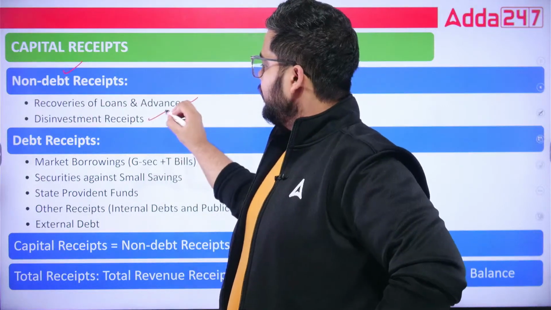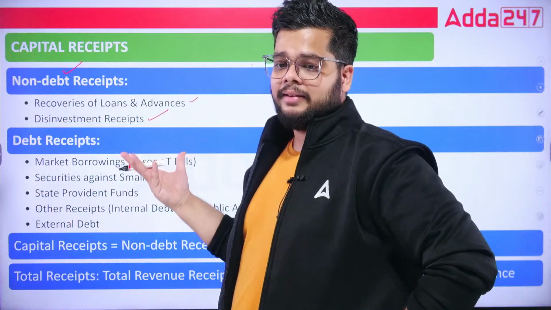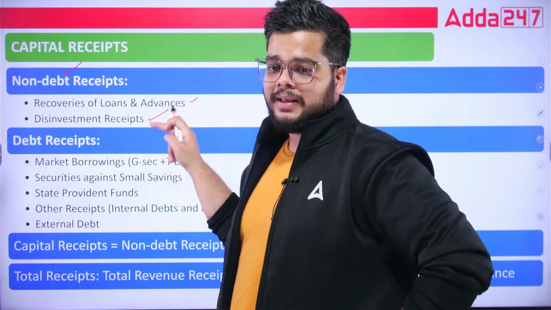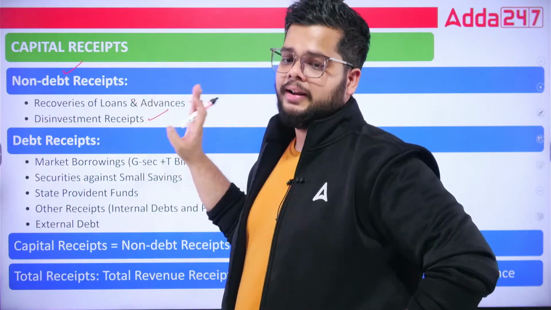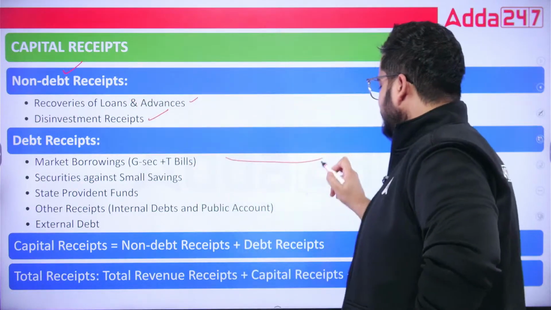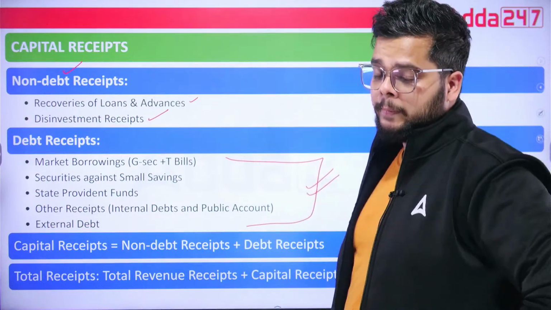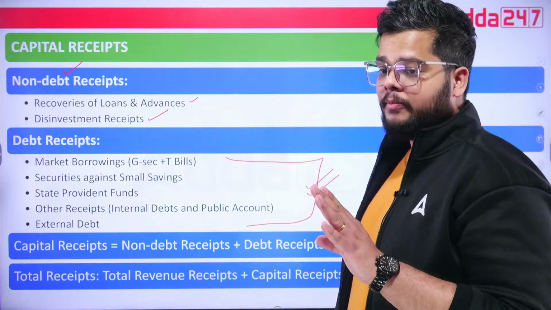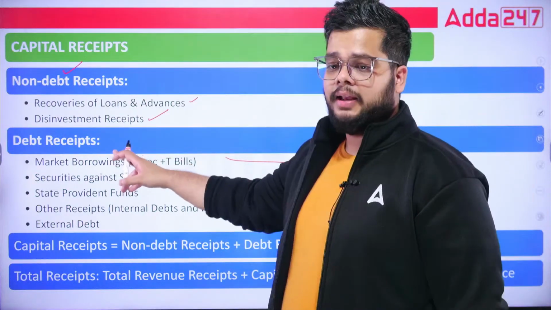Fine. Then investments, the disinvestments, or you can say privatization, the FDIs which are there, and money is being received by the government of India from the investors, it will come under what? Non-debt receipts. Here you will see all these components which are written here, they will form what? They will form one or the other form of the debt. That is why they are under the debt receipt.